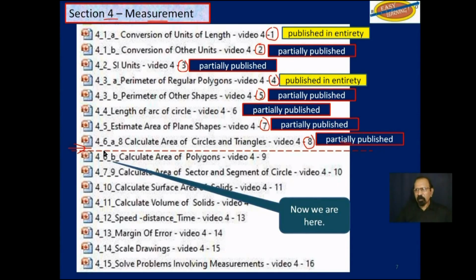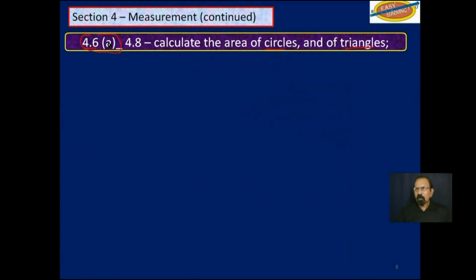We are now here, objective 6 part B, which deals with calculate the area of polygons, and this is video 9 in section 4. And this video will be published in its entirety once I'm finished with it. So 4.6a and 4.8, calculate areas of circles and of triangles. That's what we did in the last video.